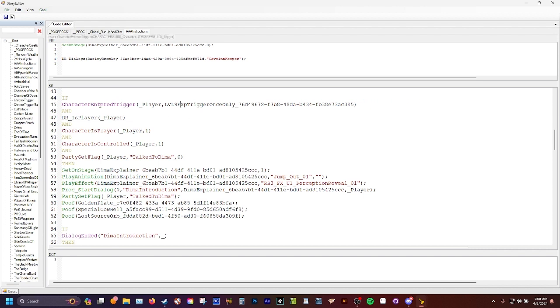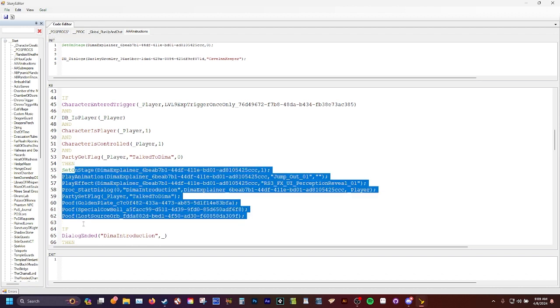Like if the player enters a trigger, there's just a bunch of calls that happen afterwards. I could have probably simplified this in a proc, but because this is a one-time thing, I decided to do it this way. But if you find yourself saying they're going to cross this trigger, and I want the same thing to happen every time, you're copying and pasting all these.